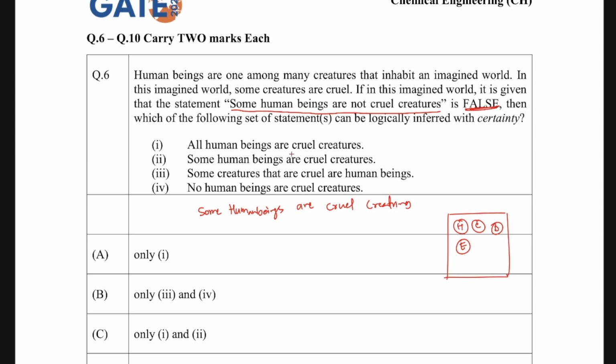First says that all human beings are cruel creatures. No. Second says that some human beings are cruel creatures. This is correct. Another says that some creatures that are cruel are human beings. Yes, because some human beings are cruel, so out of the cruel creatures, some are human beings. This is also correct. Another says that no human beings are cruel creatures. That is incorrect because some are cruel.